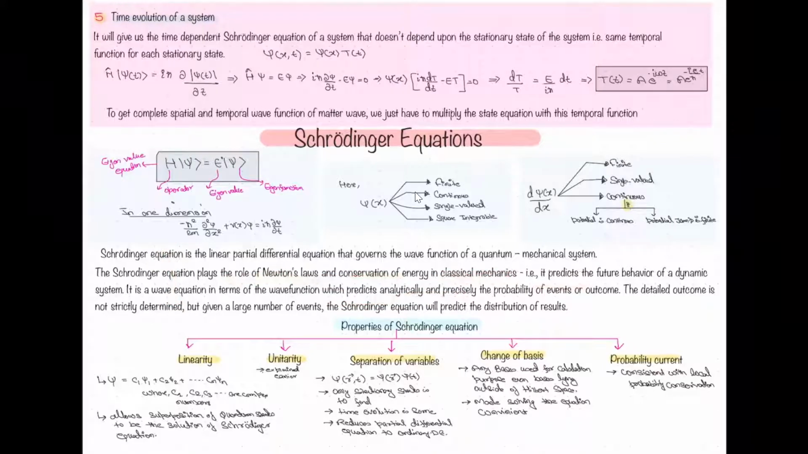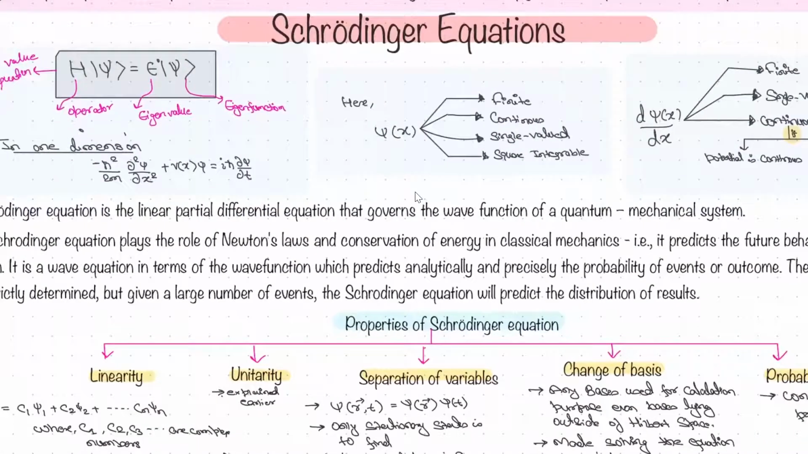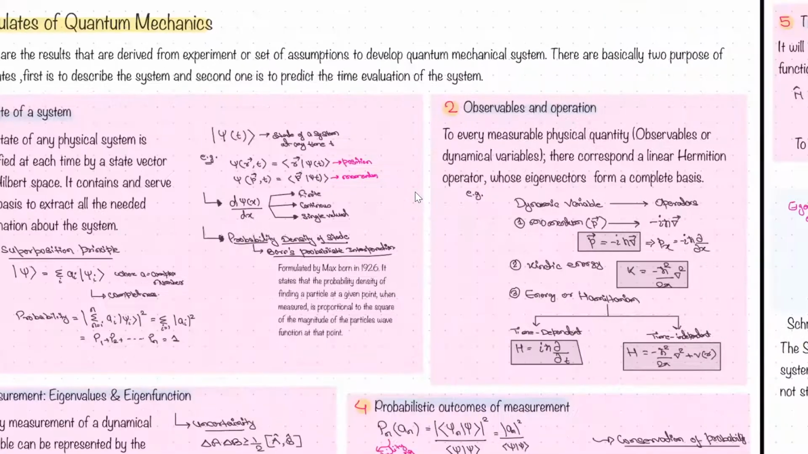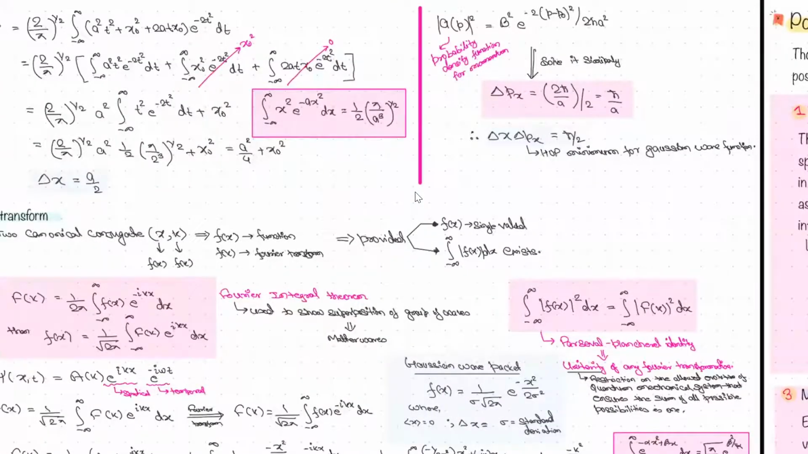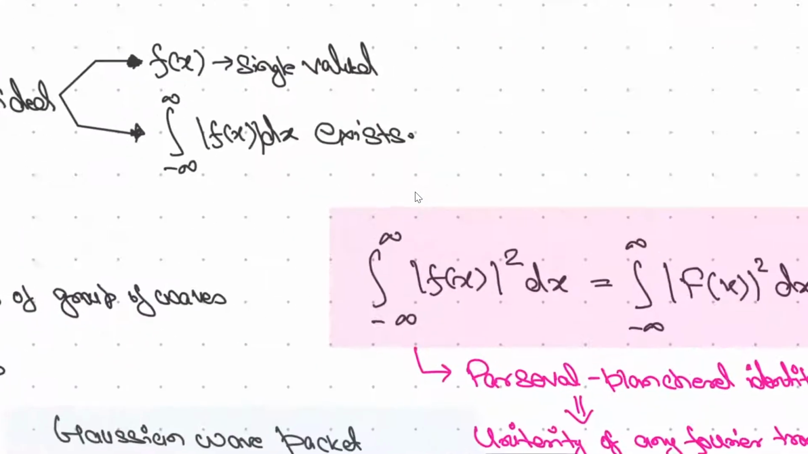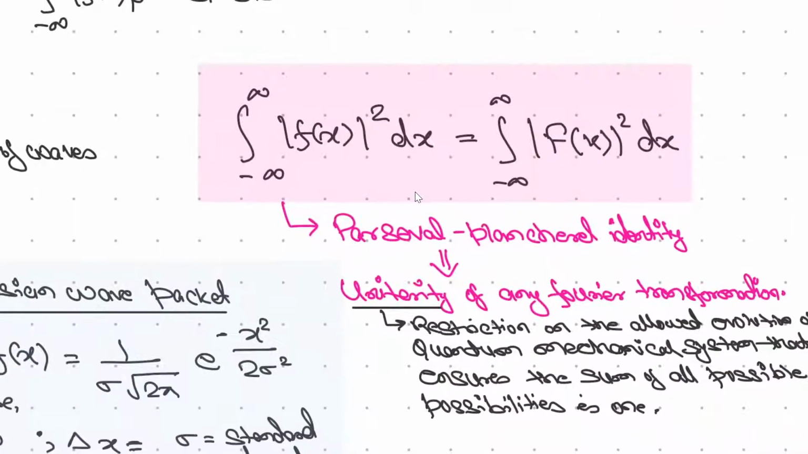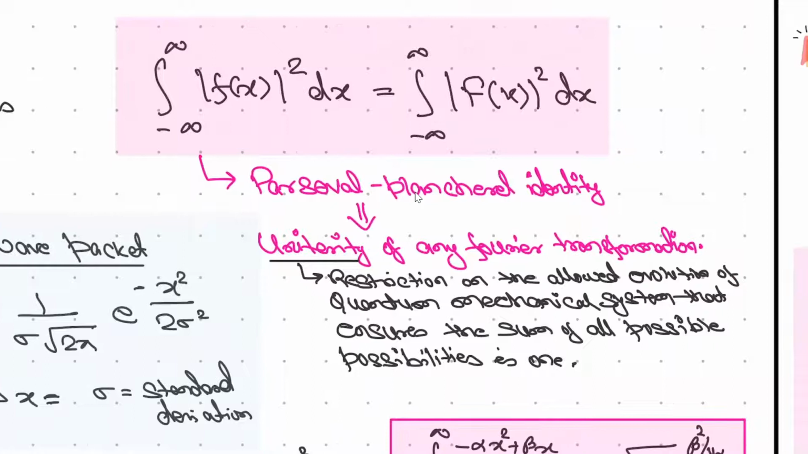Let's talk about the properties. Have I explained the unitarity? Let me first explain this. The Schrodinger equation has a property called unitarity, right? I have given it here also. This is the Parseval-Plancherel identity, or sometimes it is called Parseval's theorem, right?